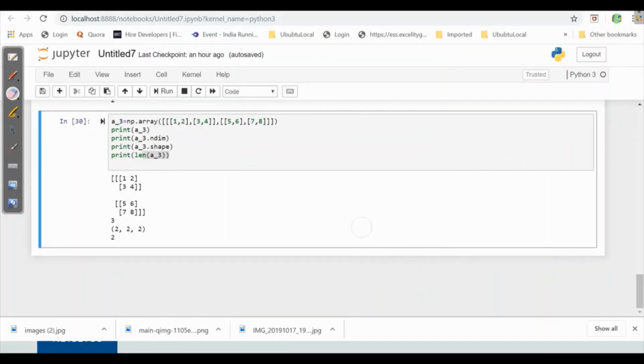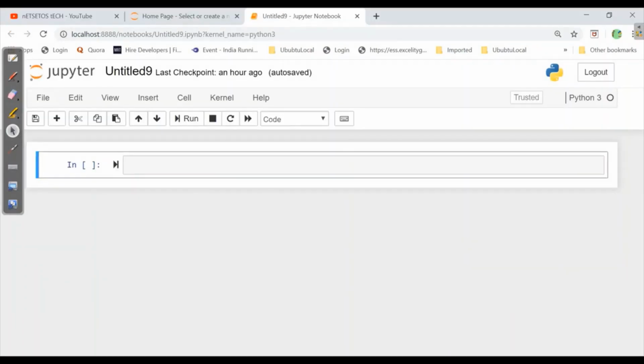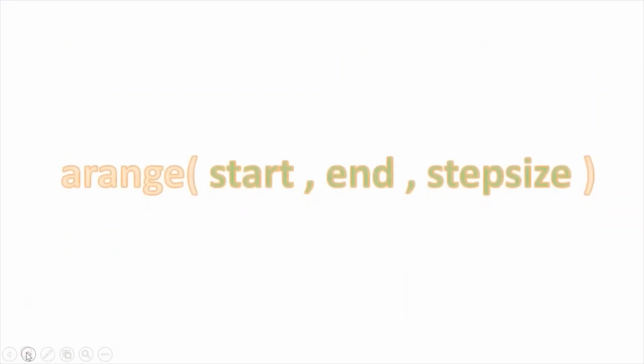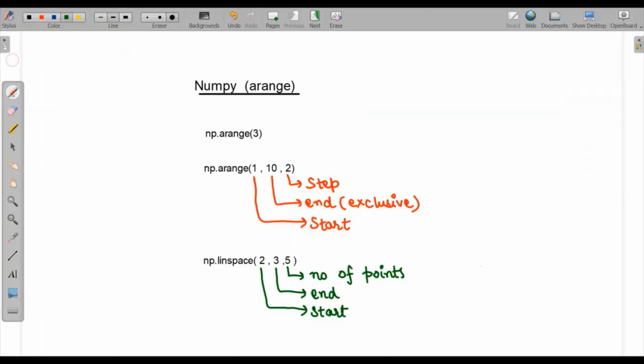So this is all about the introduction of NumPy functions. Now we will start with np.arange. Here we have a function arange which works totally like range, but the thing is the start value will be 0 and the end value, as we have here 3, will be exclusive, so it will work from 0 to 2.